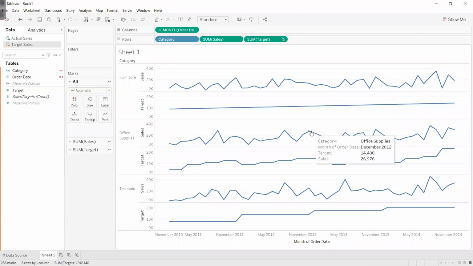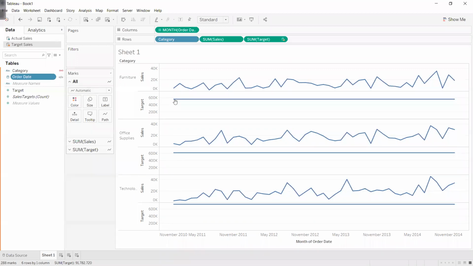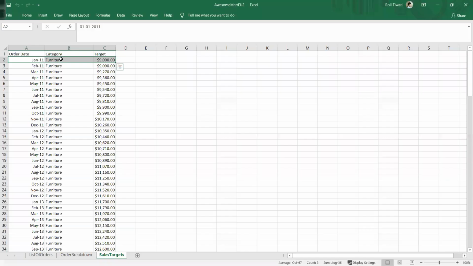If I am doing a wrong join, for example, let's say I removed the date, what is the value I'm getting? 559440, because now the joining is happening only on the category. So it's a cross join happening now. All the furniture joins with all the furniture.